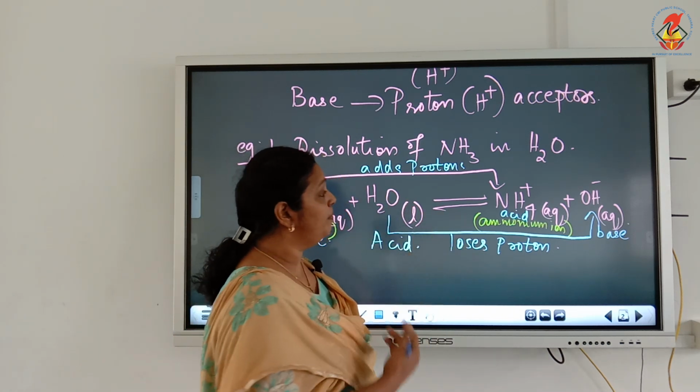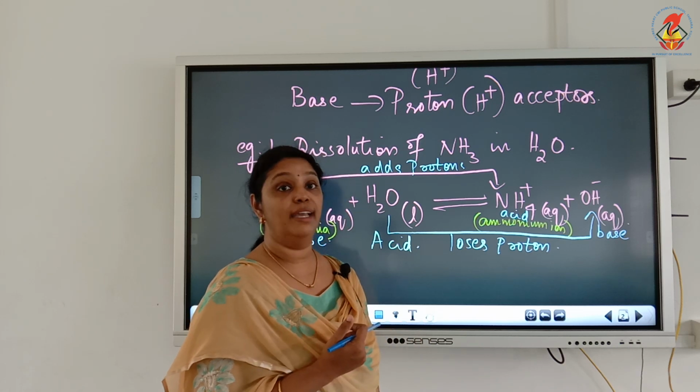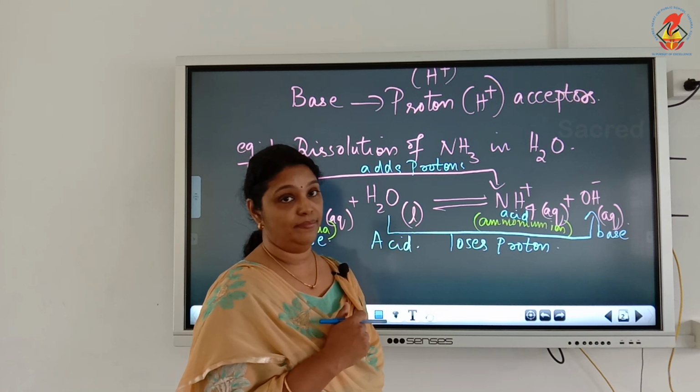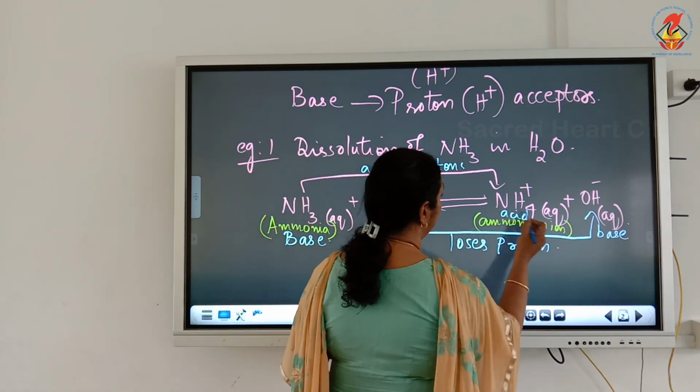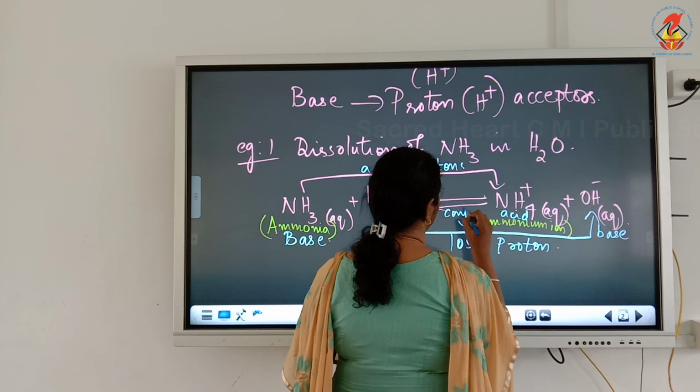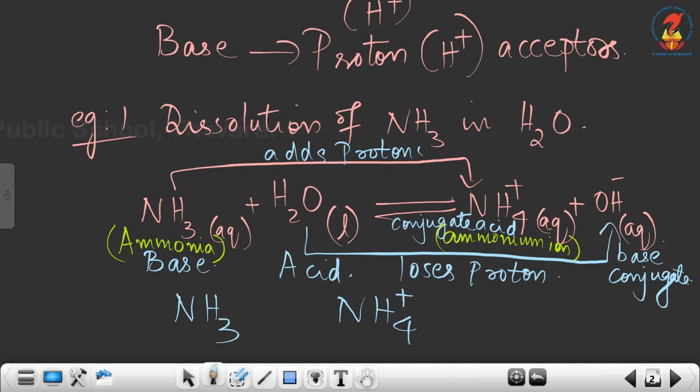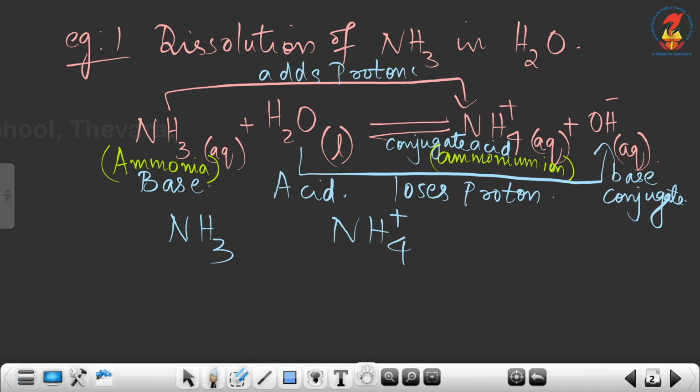Now the NH4 plus and OH minus formed, they are called conjugate acid and conjugate base. Okay, so I am going to write the word before this acid, conjugate acid, and this is conjugate base. And you can see NH3 and NH4 plus, they are conjugate acid base pair.